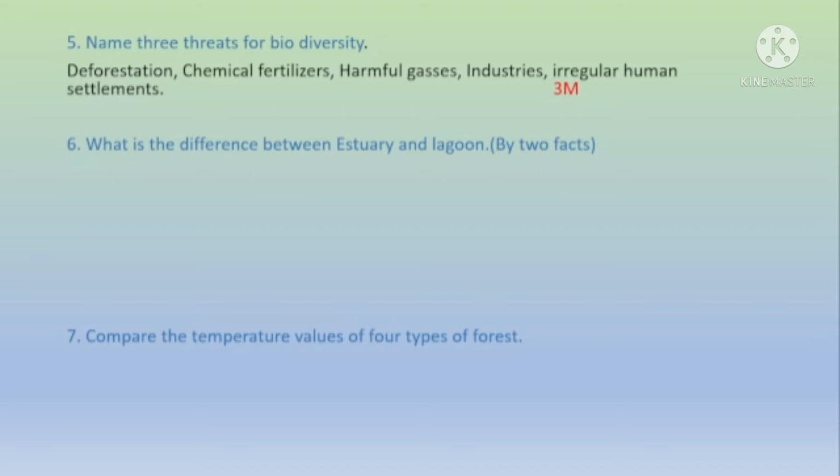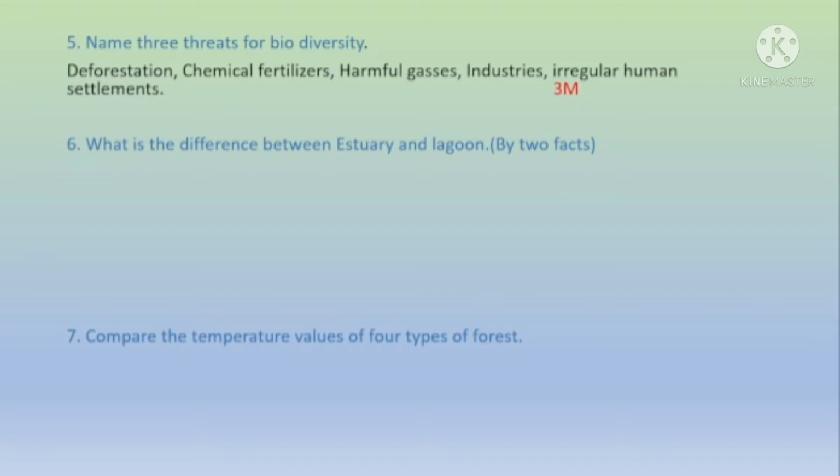Other than these, you can write addition of garbage, some human activities like unwanted constructions, releasing fertilizers during agriculture, adding chemicals to soil, adding chemicals to water, all are threats for biodiversity.